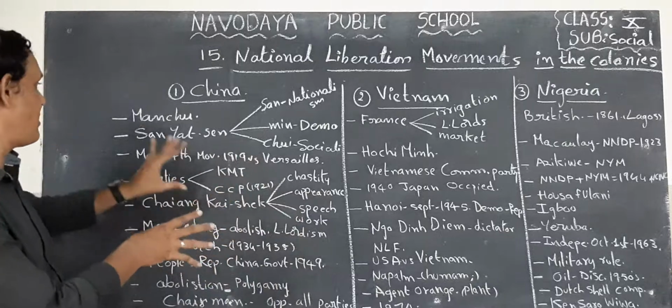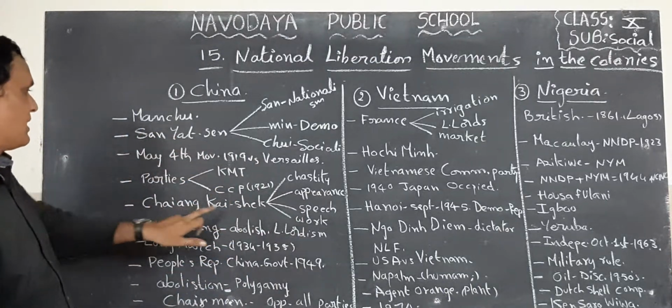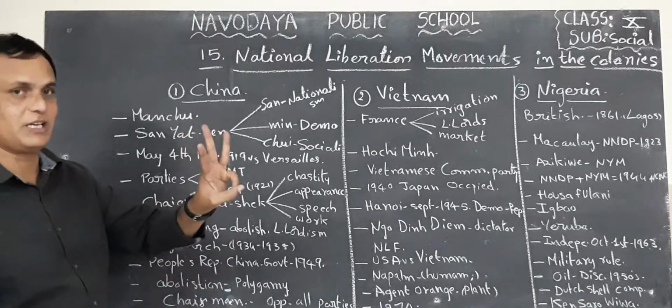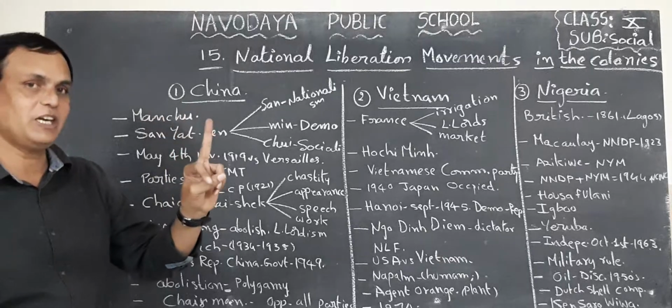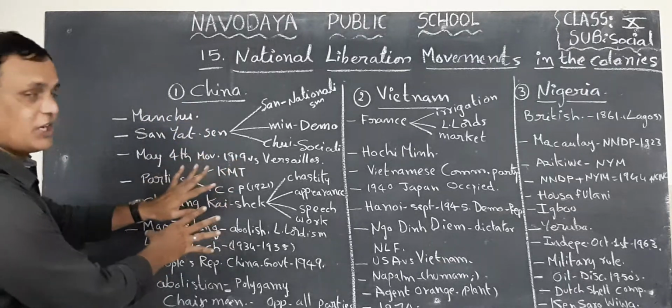Next, this is about China. In China, we saw Sun Yat-sen, Chiang Kai-shek, Mao Zedong, three important leaders. Parties are only two, KMT party and CCP party. So that is about China.